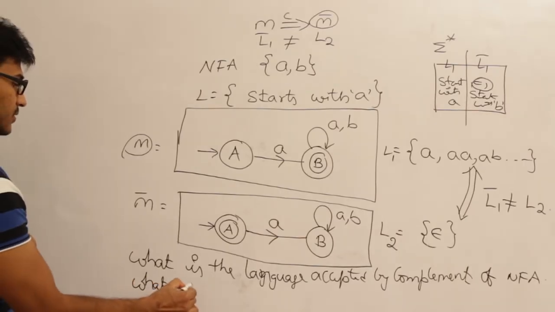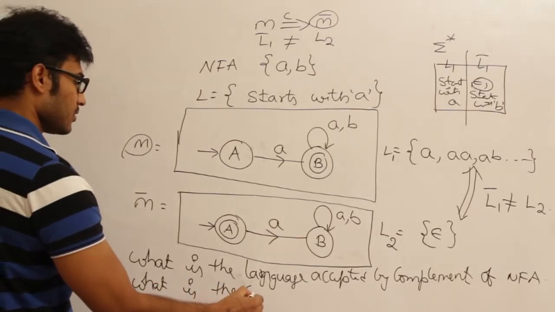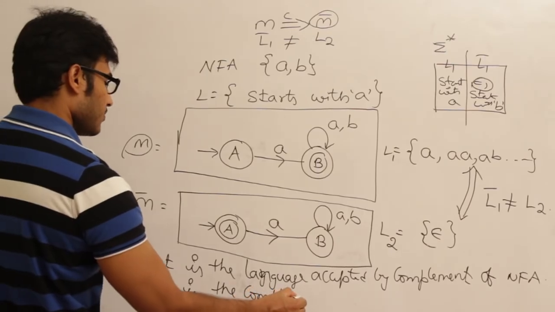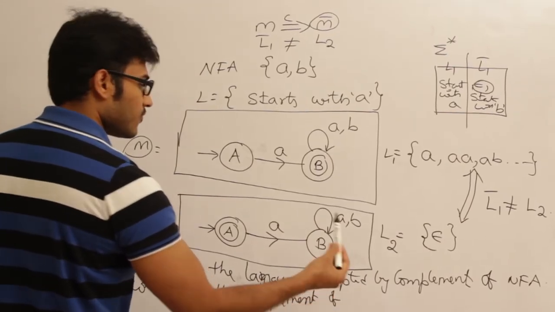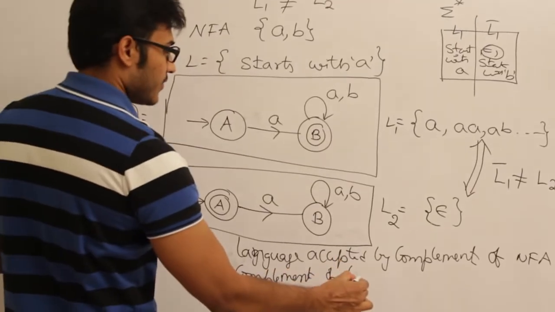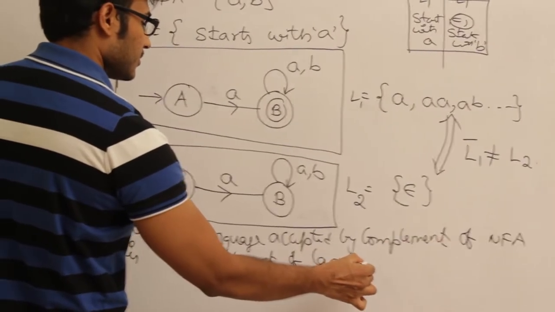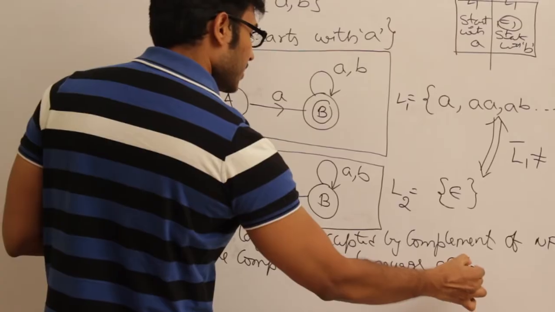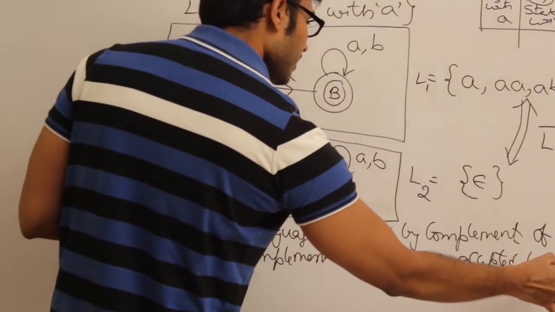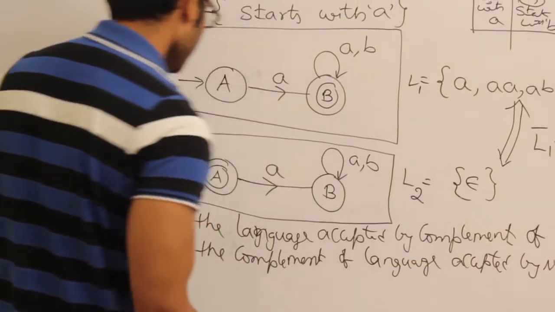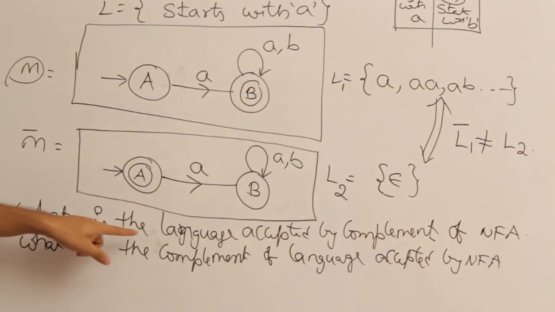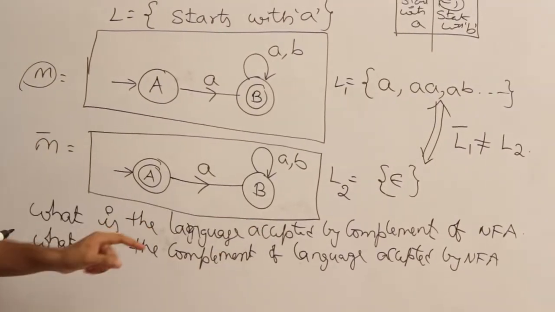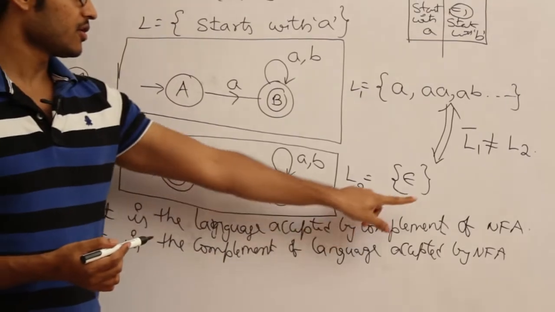And the other question is, what is the complement of the language accepted by an NFA? Both are different. See this. The first one is: what is the language accepted by the complement of the NFA?